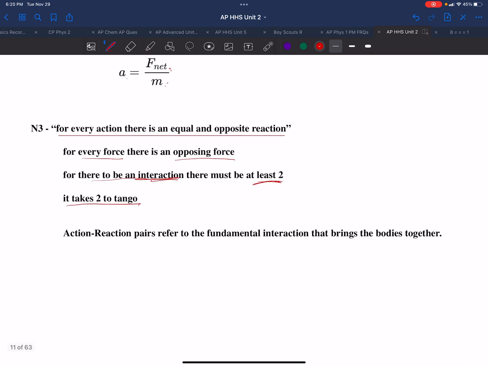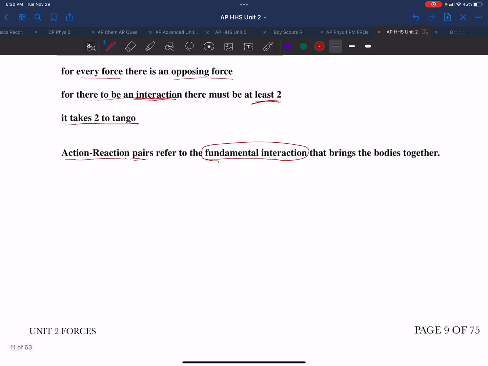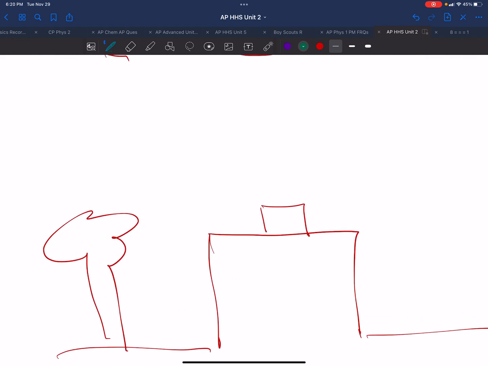And I want to specify, and this is something that confuses many, many people, students and teachers alike, about action-reaction pairs. Action-reaction pairs refer to the fundamental interaction that brings the bodies together. So suppose we have a table and a block on the table, situated on Earth. Some people might want to say that the action-reaction pair is the normal force and gravity pulling it downward. That is not the action-reaction pair.